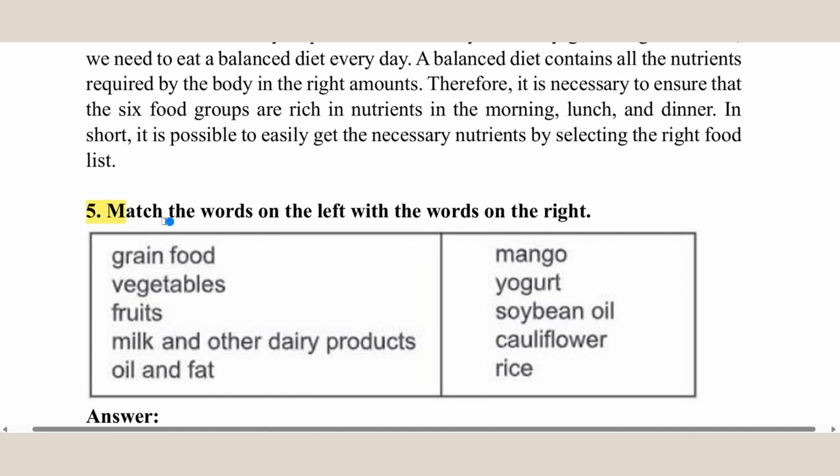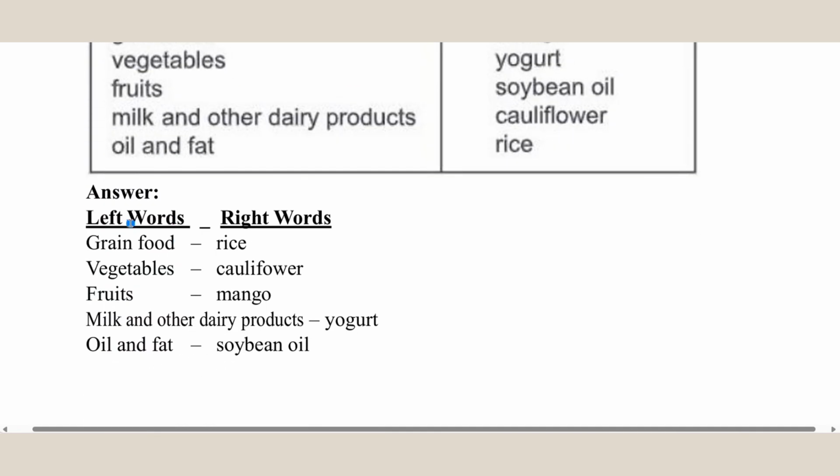Then, number 5, match the words on the left with the right. Here is the answer. Grain food is rice, vegetables, cauliflower, fruits, mango, milk and other dairy products, yogurt, oil and fat, soybean. Here, these words are the left words and these words are the right words.